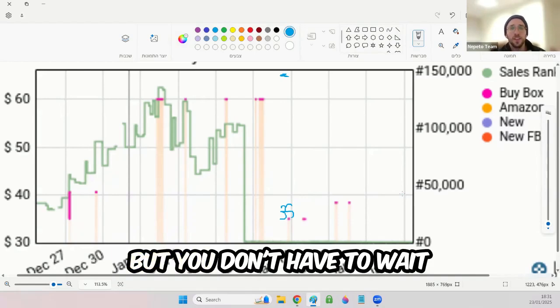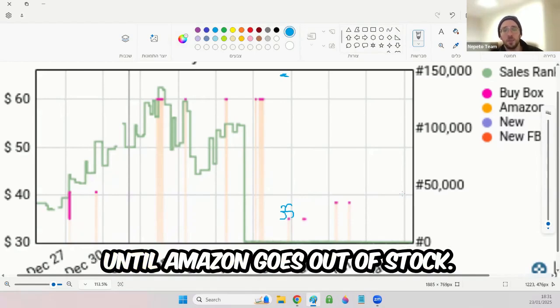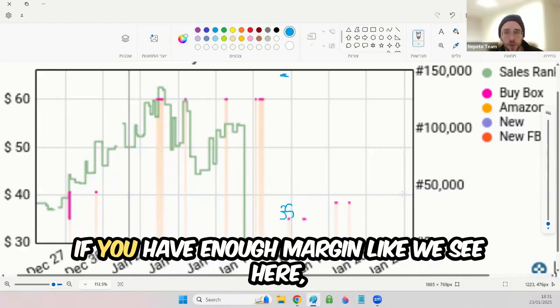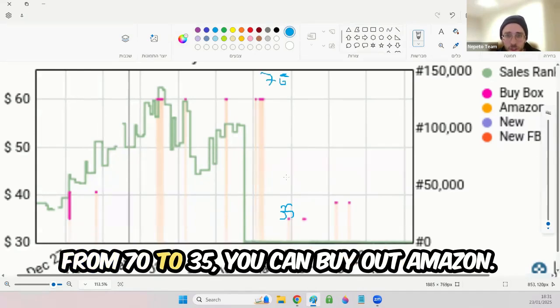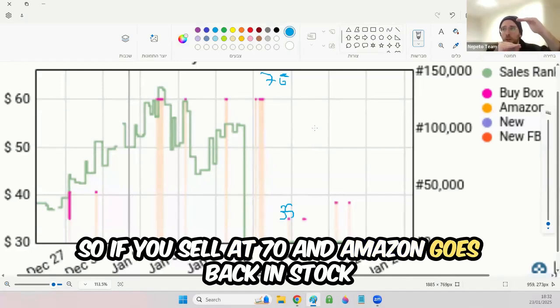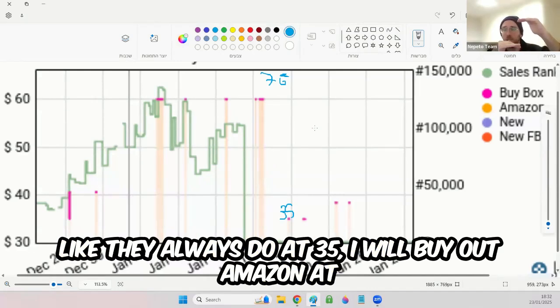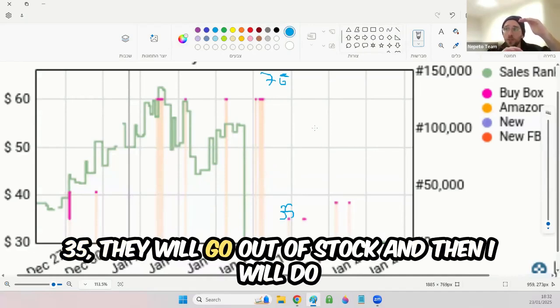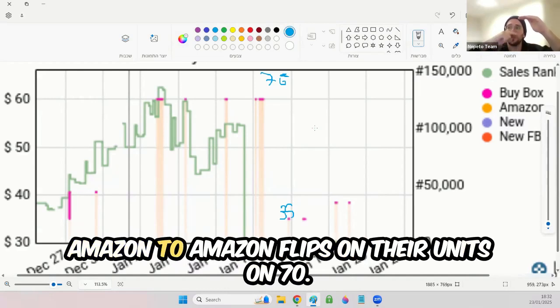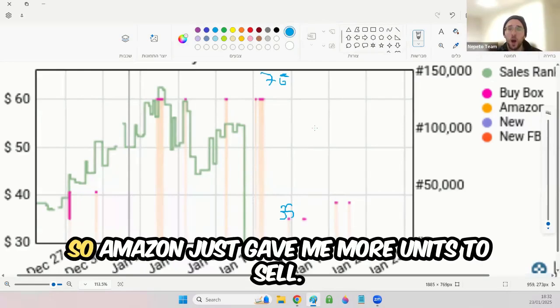But you don't have to wait until Amazon goes out of stock. If you have enough margin, like we see here, from 70 to 35, you can buy out Amazon. So if you sell at 70 and Amazon goes back in stock like they always do at 35, I will buy out Amazon at 35. They will go out of stock, and then I will do Amazon to Amazon flips on their units at 70. So Amazon just gave me more units to sell.